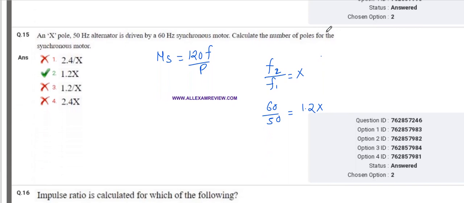An X-pole 50 Hz alternator is driven by a 60 Hz synchronous motor. Calculate the number of poles for the synchronous motor. So we know Ns equals 120 F upon P, and taking the ratio F2 upon F1, which equals X, which is the pole. So 60 upon 50, it becomes 1.2 times of X.